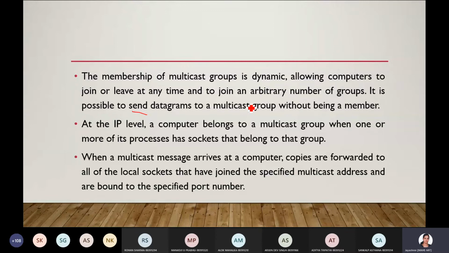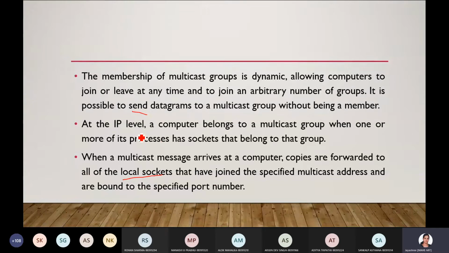At the IP level, a computer belongs to a multicast group when one or more of its processes has sockets that belong to that group. You know the concept of socket connections. When a multicast message arrives at a computer, copies are forwarded to all of the local sockets that have joined the specified multicast address and are bound to the specific port number.